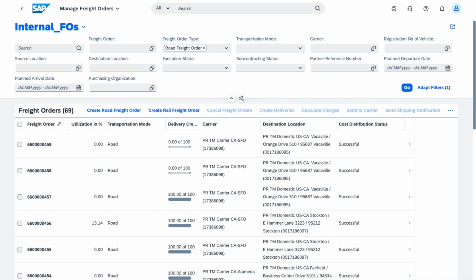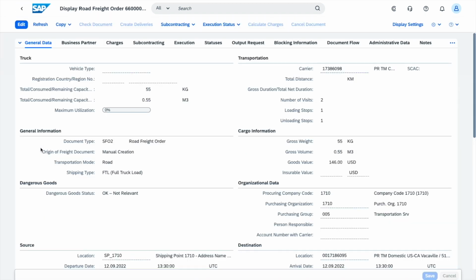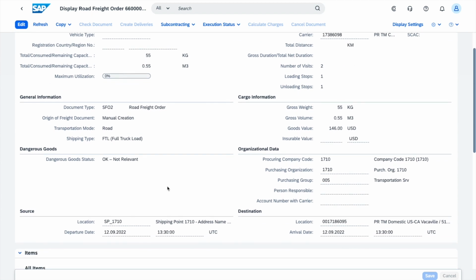Alright, so as usual, we have fast-tracked the process. So we have already created the sales order, we've already planned the ensuing freight unit to a freight order, and we have created the freight order that we have here. And if we look at the freight order, we can see it has obviously been assigned to a carrier. He has accepted it, and he's also confirmed the date at which he will be performing the pickup, which is going to be on the 12th of the 9th at 1:30.